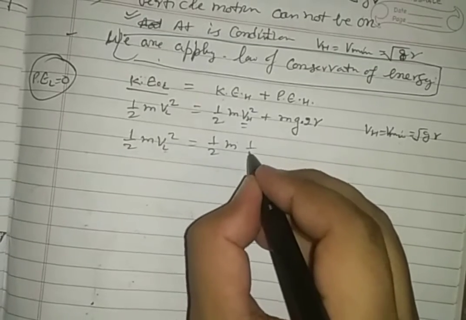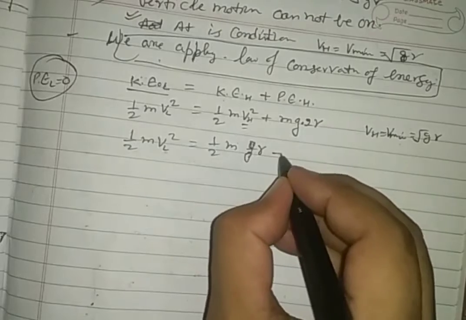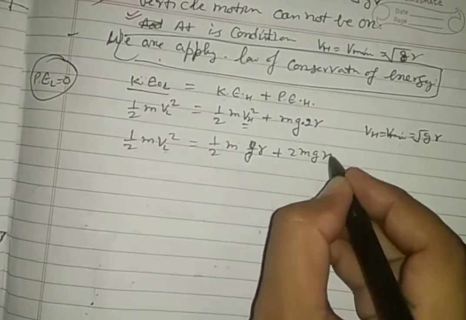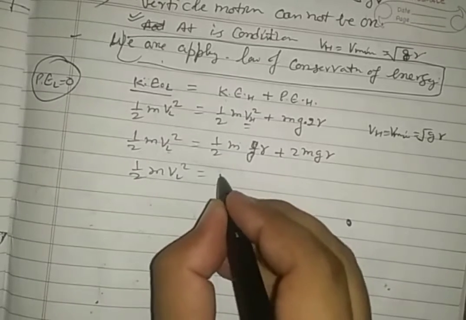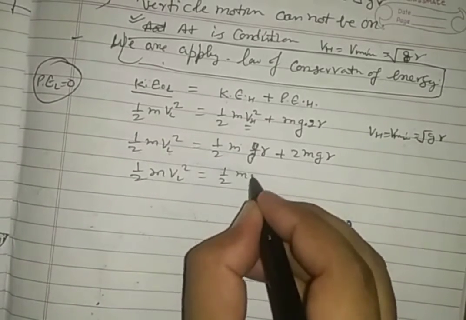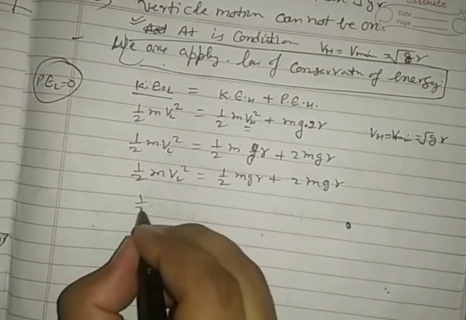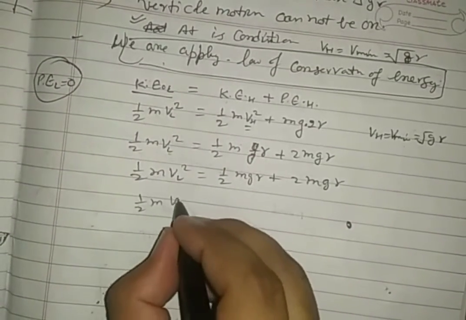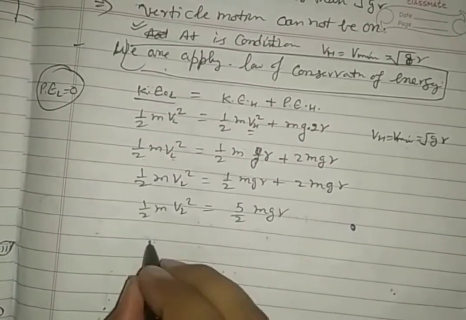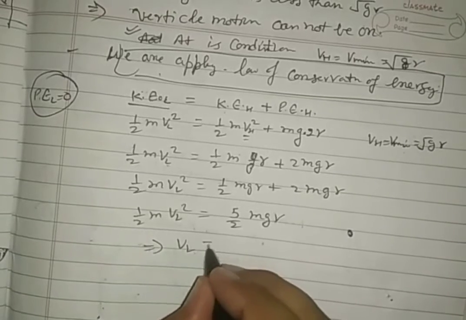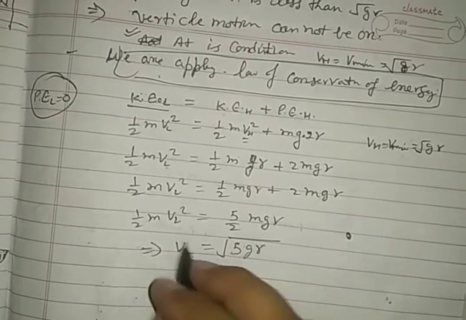Then it becomes half m gr, plus 2 mgr. So half m VL square is equal to half mgr plus 2 mgr, or half m VL square is equal to 5 by 2 mgr. This implies that VL is equal to under root 5 gr.